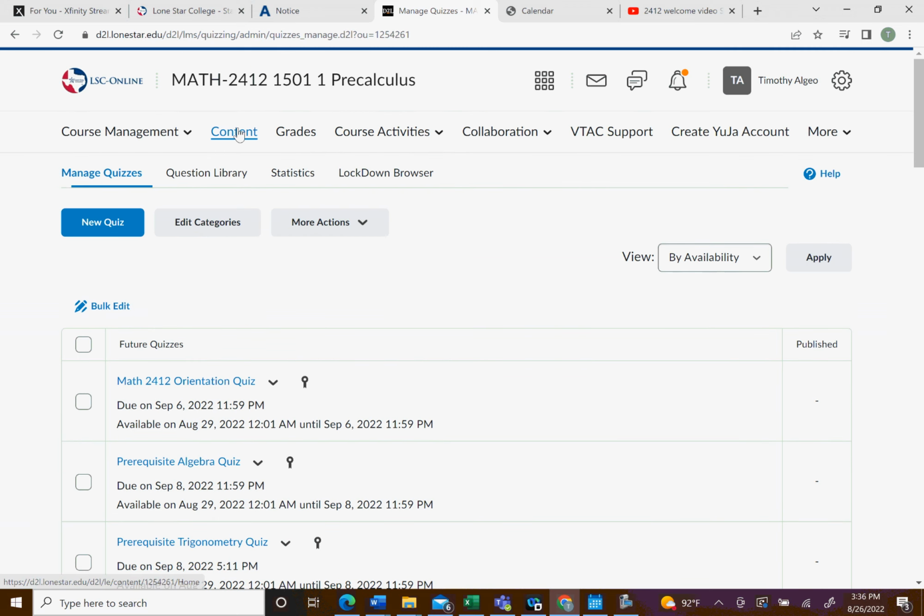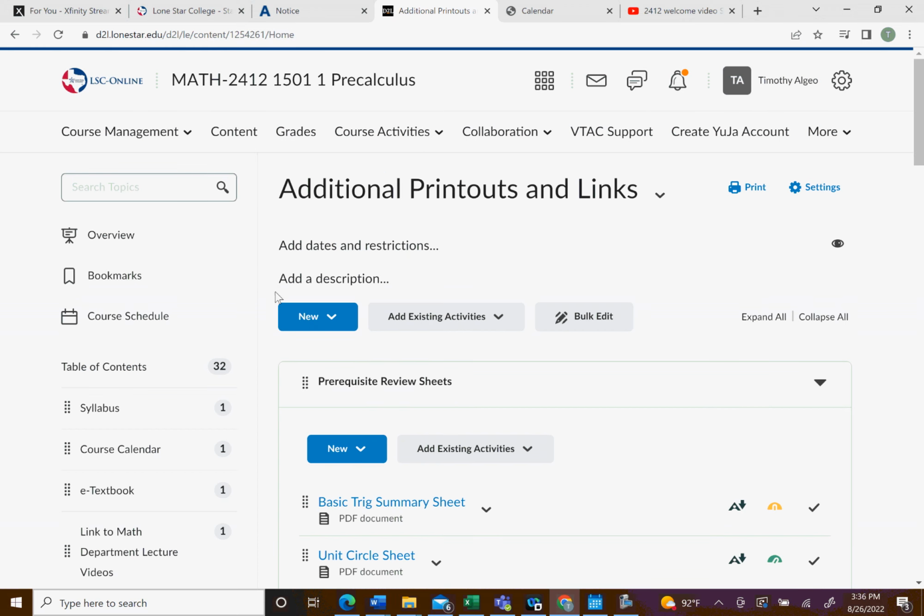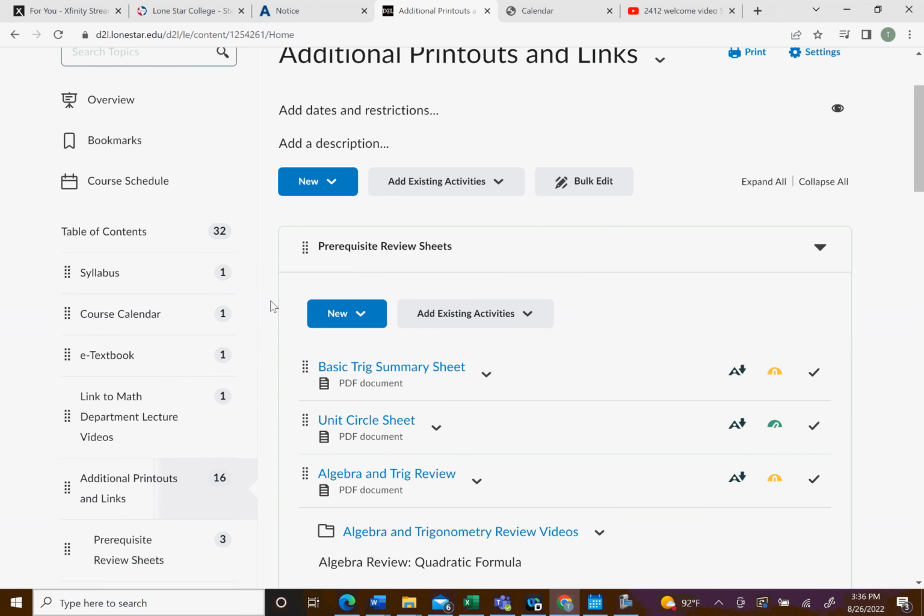And then back to content. This is where you will post your work if you want to try to earn some partial credit. I'll tell you from previous times I've taught this, whenever people submit their partial credit, usually they get a little something back, maybe 3 or 4 points, but I've also had it where people get 10, 12 points back. It depends on the situation. Each situation can sometimes be unique.